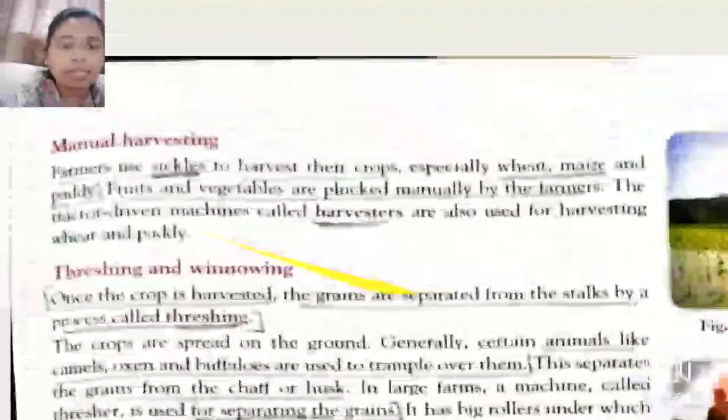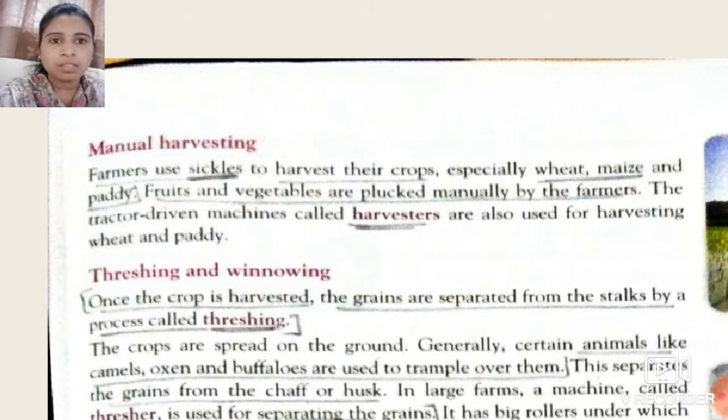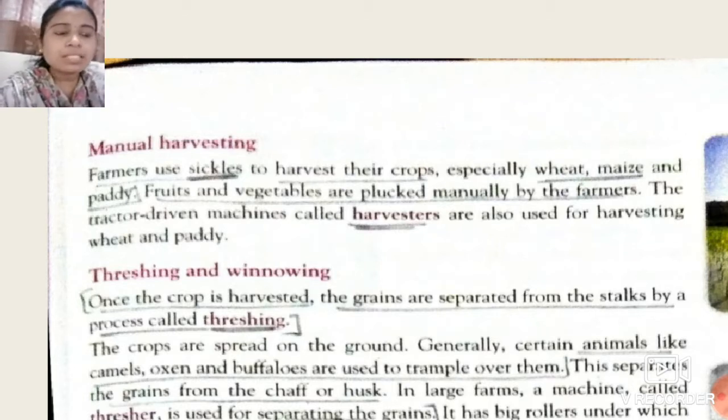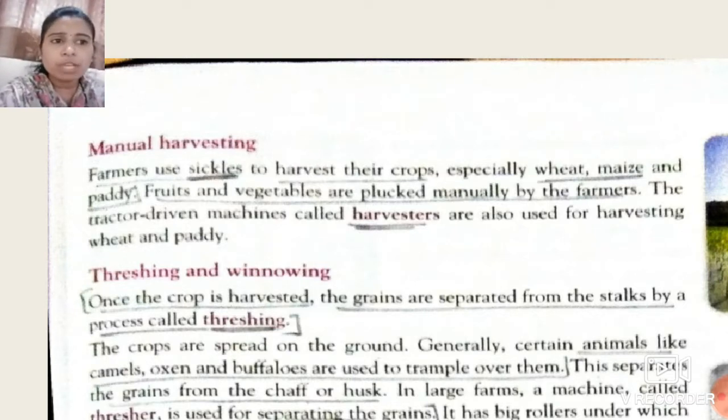This is the first method, that is manual harvesting. Harvesting is also done manually, which means by using our hands. Some of the farmers use sickles to harvest their crops, especially wheat, maize and paddy. After the maturation of the crop, farmers cut it with the help of a sickle. By using this instrument, they harvest these crops.